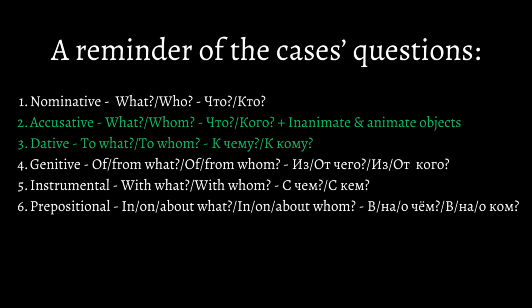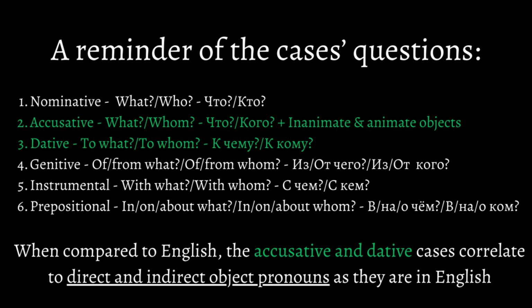For this lesson, focus on the accusative and dative, because they'll make sense once we get to the English comparison of object pronouns. When compared to English, the accusative and dative are the cases that correlate to direct and indirect object pronouns as they are in English. Before showing what object pronouns look like in Russian, it is important that we first cover the cases and understand the basic idea of object pronouns in Russian. Notice how in English, I'm always saying direct and indirect because that's the system in English. But in Russian, I never say direct or indirect, and there's a big reason why.